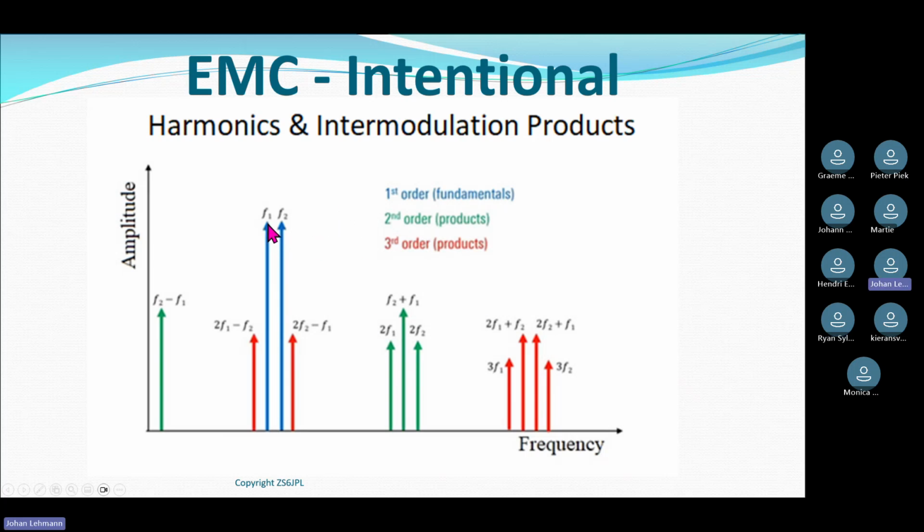This drawing has only got two frequencies listed for you, but if you look at some of the other graphs available, they even sometimes talk about 3, 4, 5 frequencies mixing with each other. So you can imagine what the spectrum looks like when you start mixing stuff together. So one harmonic frequency gives another harmonic, but that other harmonic is also amplifying another problem, which is a problem with itself as well. And now, where's the actual problem at the end of the day?